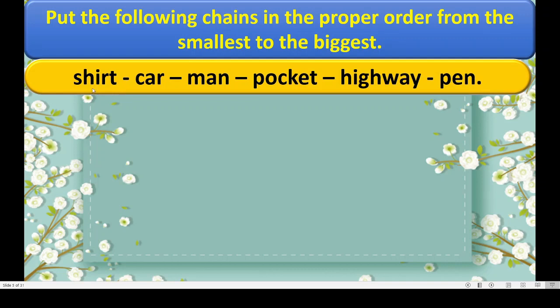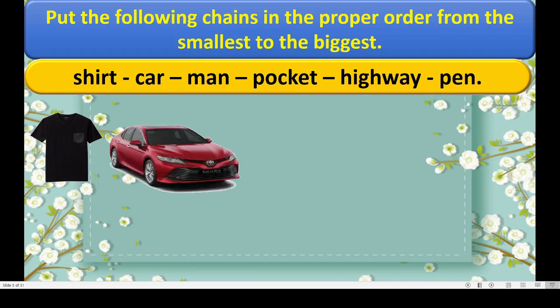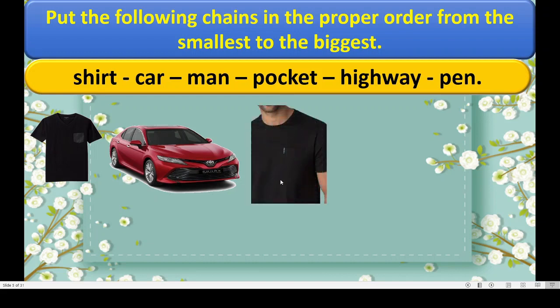Okay, here also we will see the pictures of these words. What is this? Shirt. See, this is shirt. Okay, now this is car. Right? Now man with the shirt and pocket. See this. Okay, then highway.